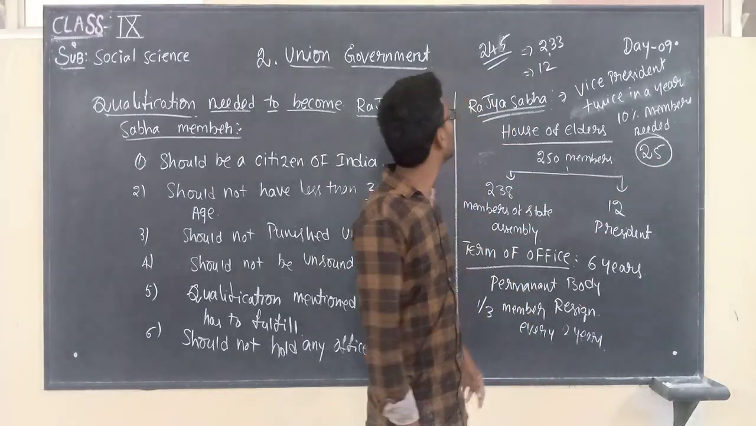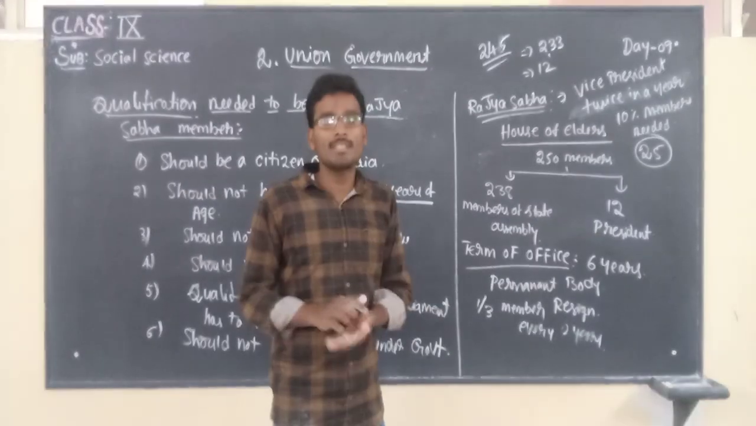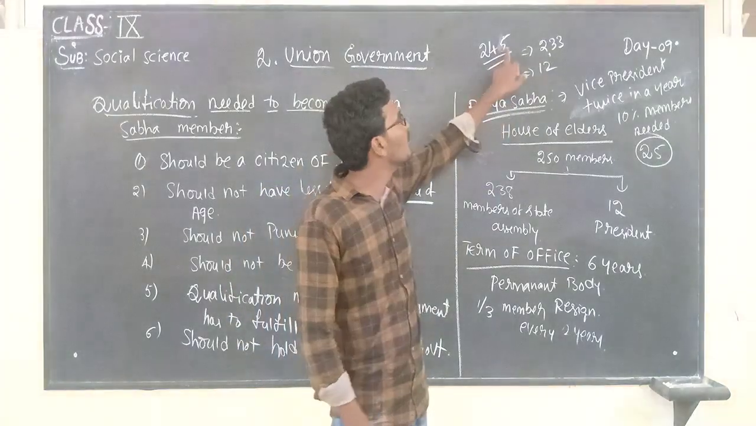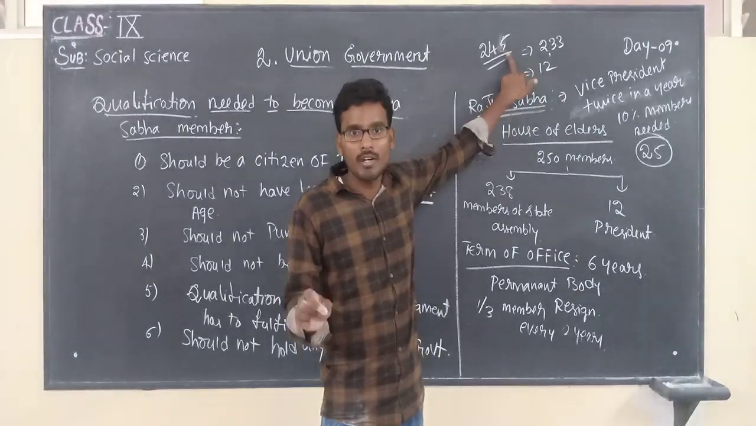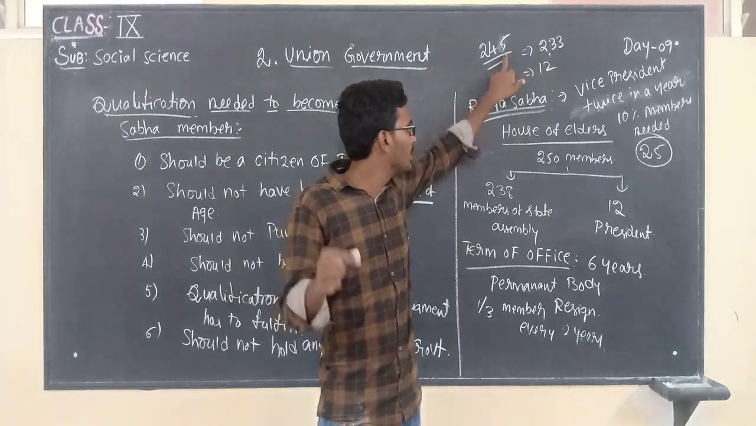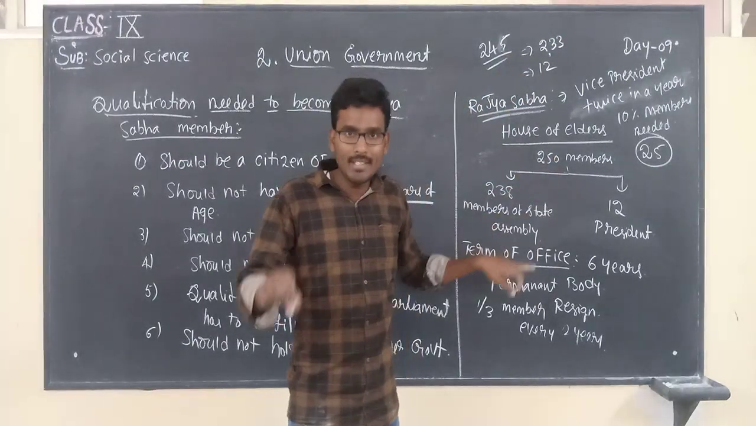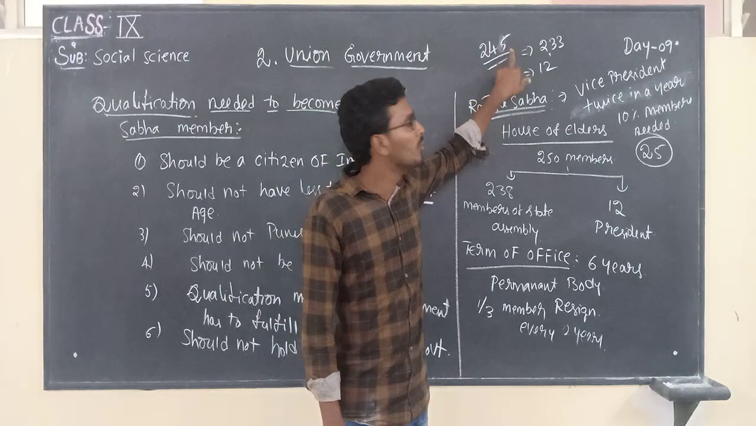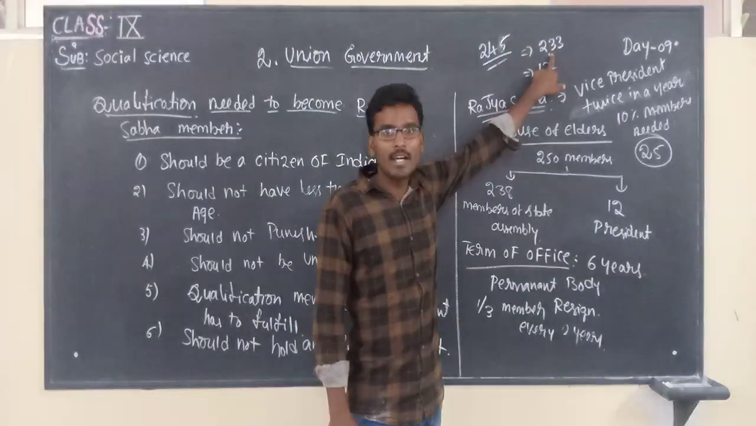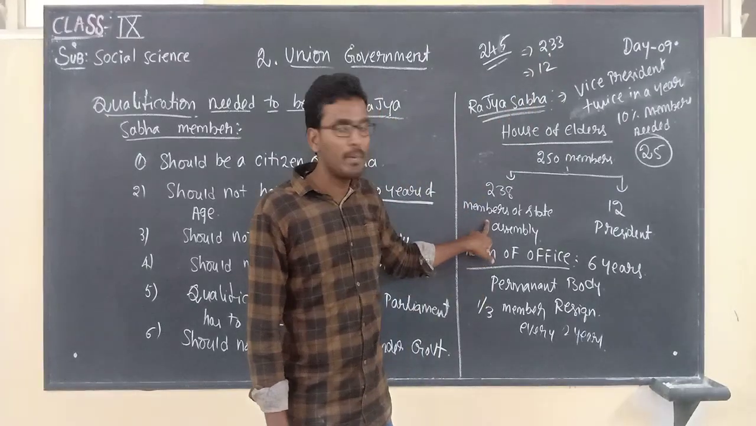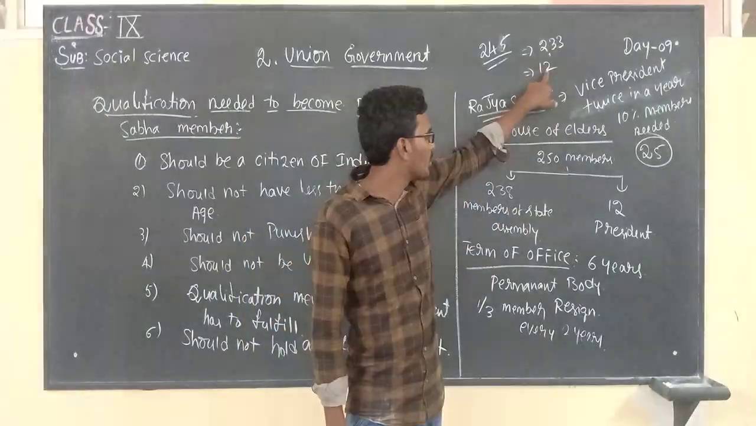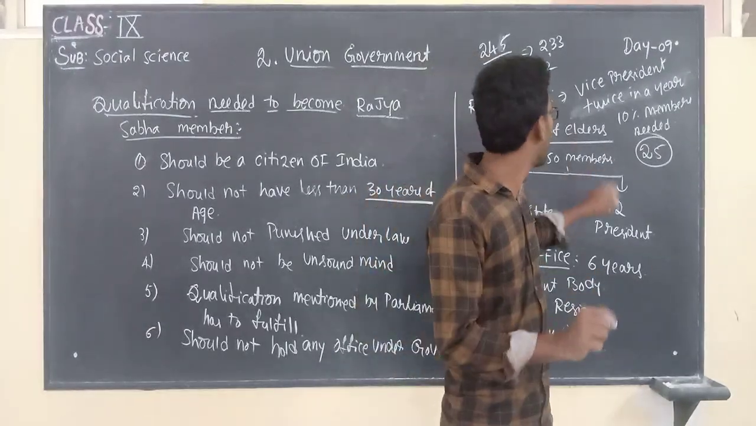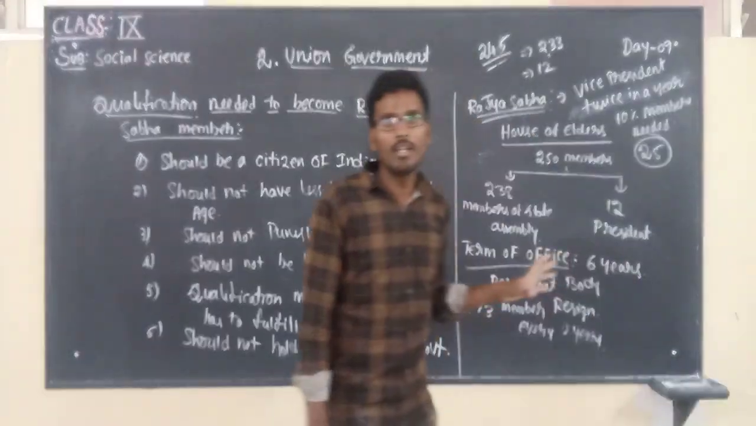And more importantly, if a question may be asked, the present total members of Rajya Sabha is 245. Normally if they ask, you may say 250. But if they ask about the present, you have to write 245. In the 245, 233 are from the members of state assemblies, and the remaining 12 are from the President. So the 12 members are appointed by the President of India.